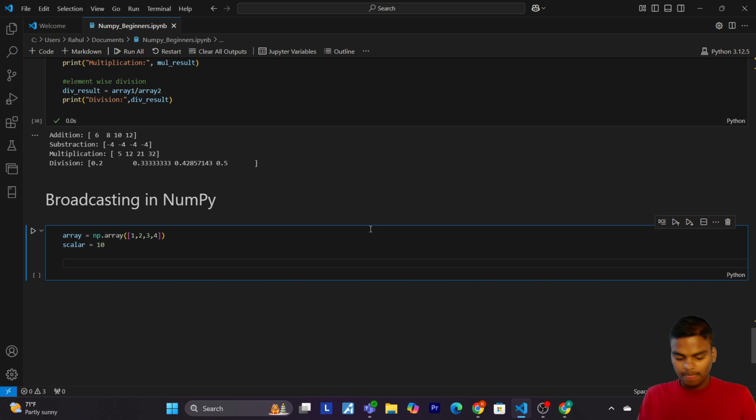Now let's start broadcasting: the scalar is added to each element of the array.